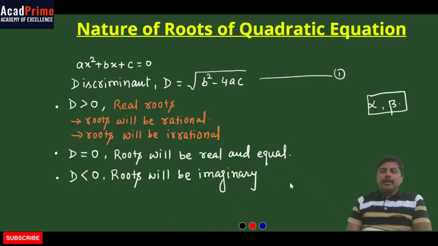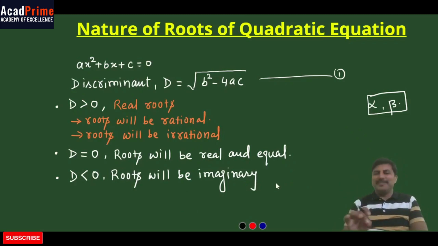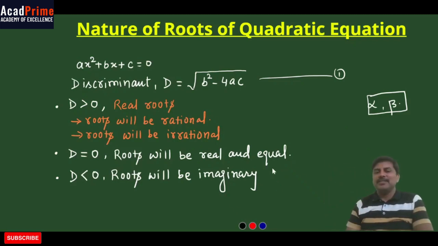And up to grade 10, you learned that if the roots are imaginary, you will not be able to solve that problem. Up to grade 10, this concept is taught to you: no solution is possible.